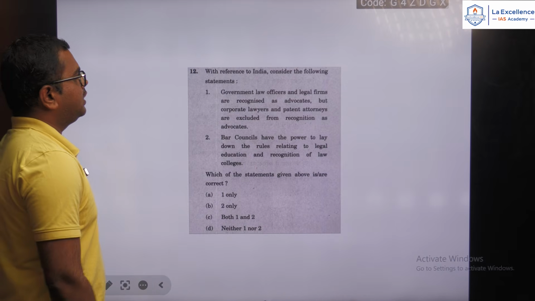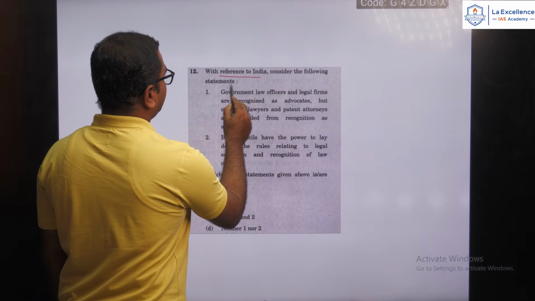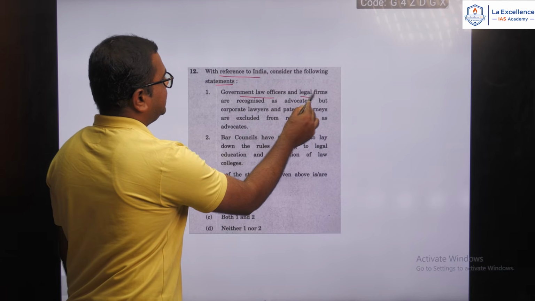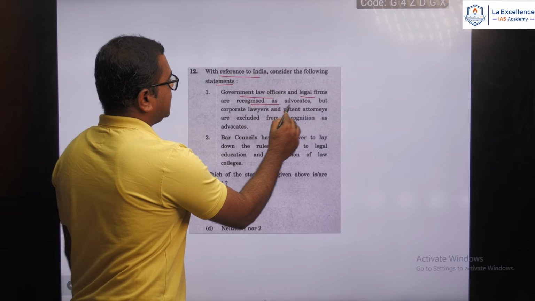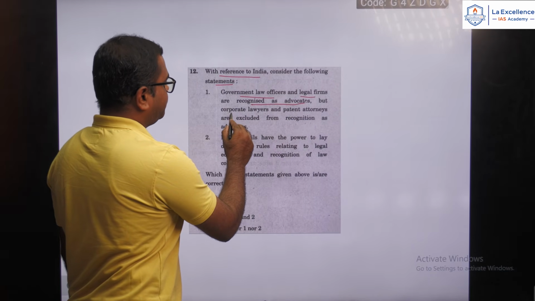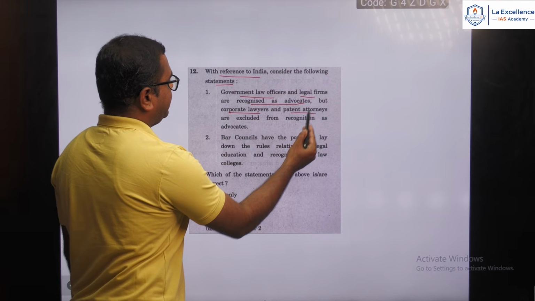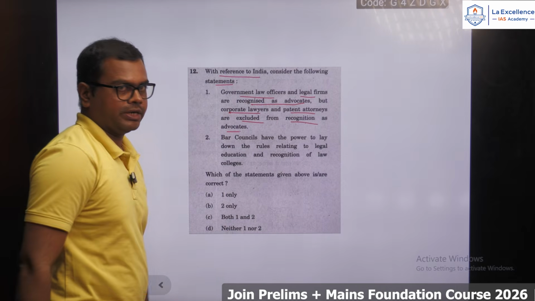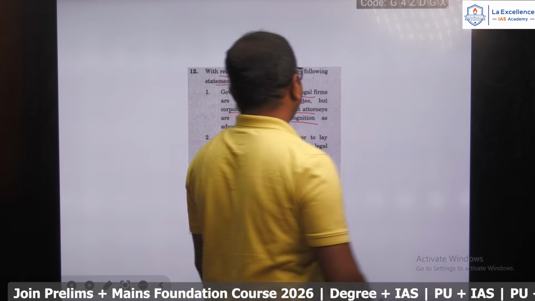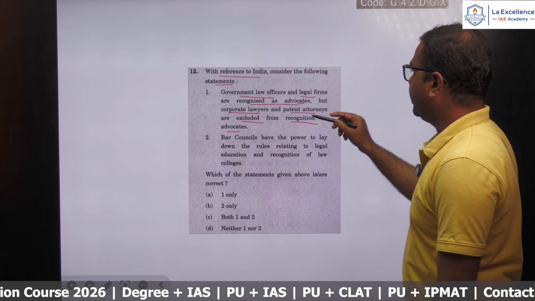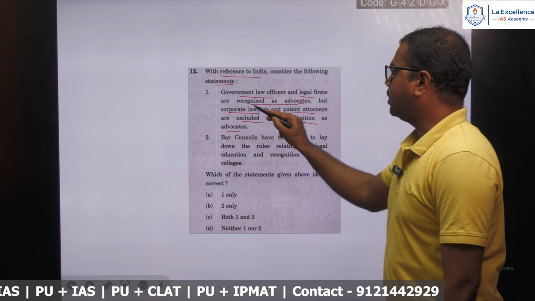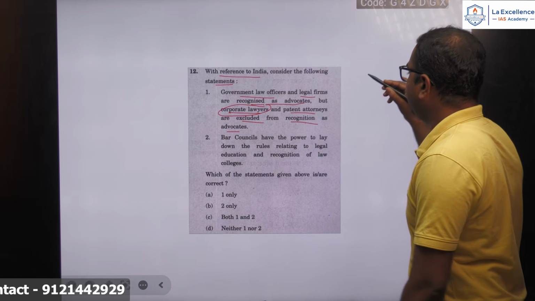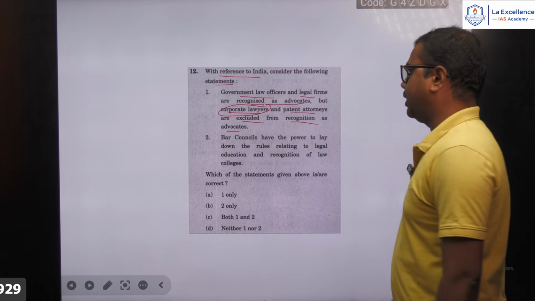Next one, with reference to India, consider the following statements. Government law officers and legal firms are recognized as advocates, but corporate lawyers and patent attorneys are excluded from recognition as advocates. So here you'll have to apply your common sense, that why not the corporate lawyers or the patent attorneys be recognized as advocates? So they can also be recognized as advocates.